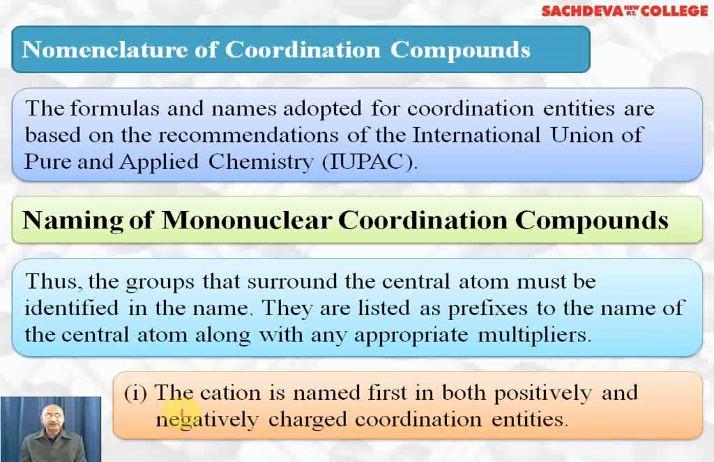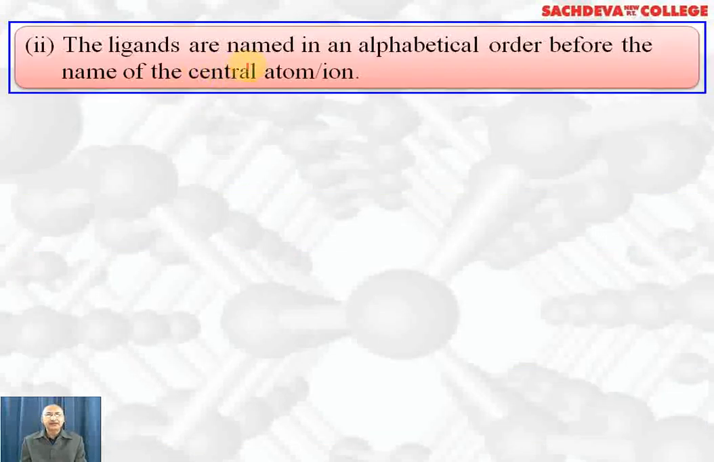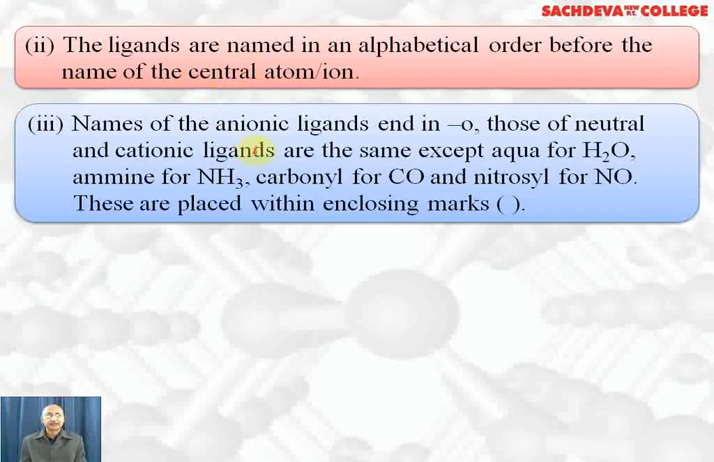First, the cation is named first in both positively charged and negatively charged coordination entities. The ligands are named in alphabetical order before the name of the central atom or ion. The names of anionic ligands end in O, and those of neutral and cationic ligands are the same, except aqua for water, amine for NH3, carbonyl for CO, and nitrosyl for NO. They are placed within enclosing brackets if there is more than one ligand.